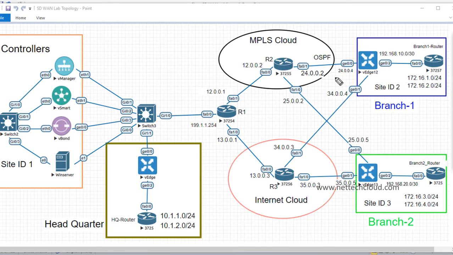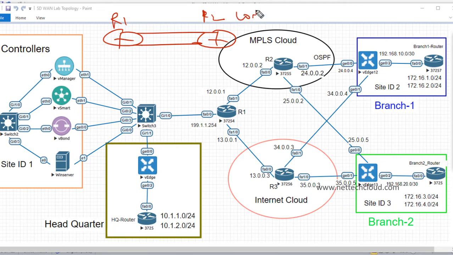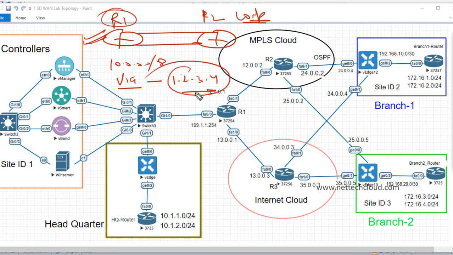Let me explain this point a bit. For example, let's say there are two routers, R1 and R2, with two different links, and there is iBGP peering between both routers with the loopback IP. If a route is advertised and the next hop IP address is the loopback IP, what does the router do here? The router performs a reverse routing table lookup, recursion, to find how to reach the loopback IP. If a route is received by this router and the next hop IP address is, for example, 1.2.3.4, it performs a recursive lookup on how to reach 1.2.3.4.